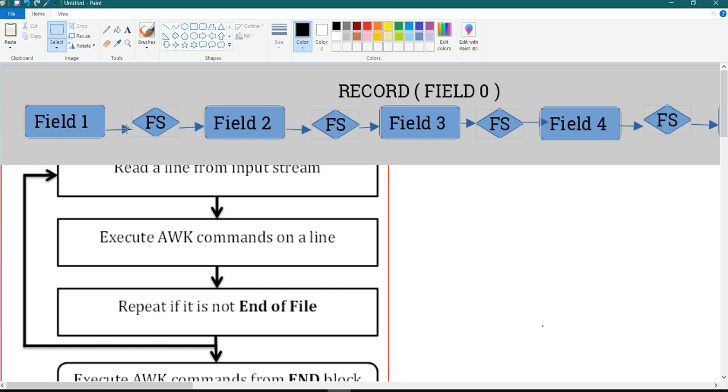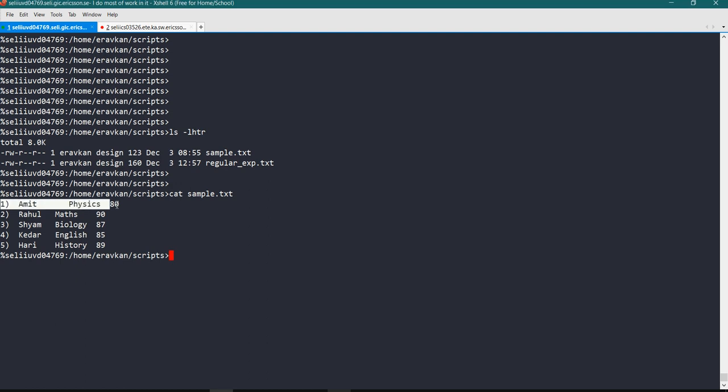Okay, so this is my one record, this is field 1, field 2. So in my file, this is record 1, this is field 1, field 2, field 3. Suppose if I want to do something in my file, you can take double quotes or single quotes also here. As of now there is no difference, but we will discuss when to use single quotes, when to use double quotes. Double quotes you use when you are having some variable declared. So if you use single quote, then variable will not be interpolated in your language. Okay, so let me show you.